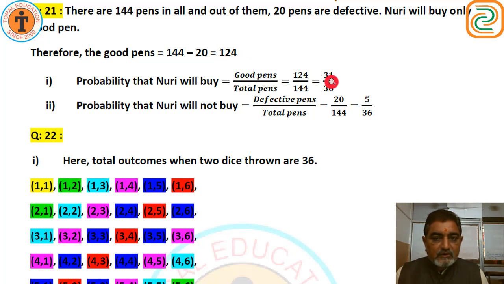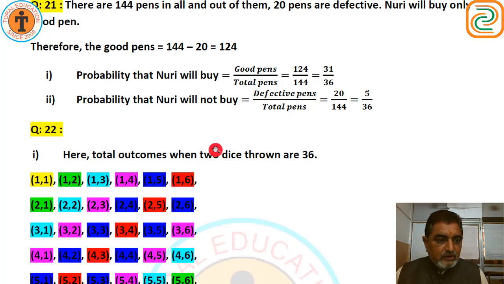So we have got 31 upon 36 because 31 4s are 124 and 36 4s are 144. And the probability that Nuri will not buy, means defective, is 20 upon 144. We have got again 5 upon 36 because 5 4s are 20 and 36 4s are 144.